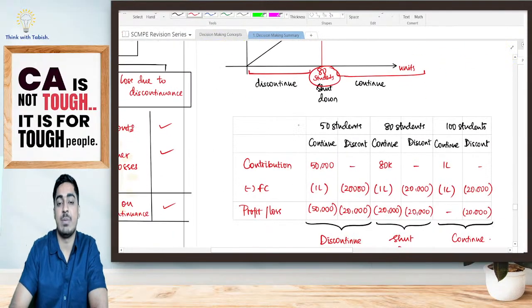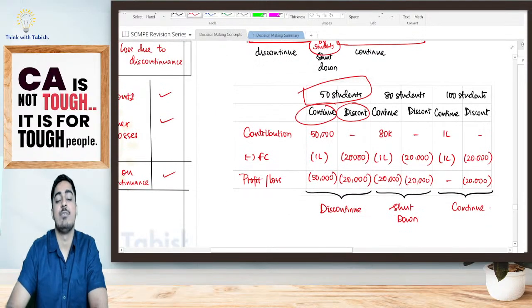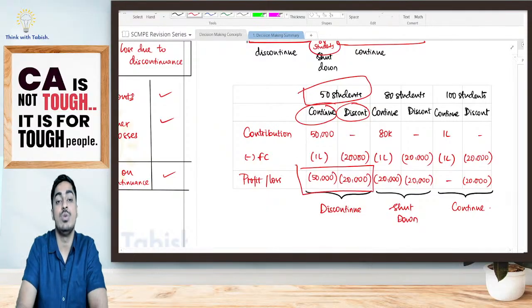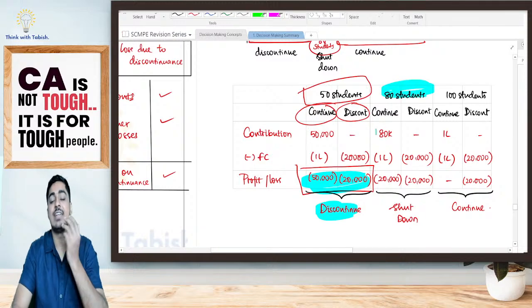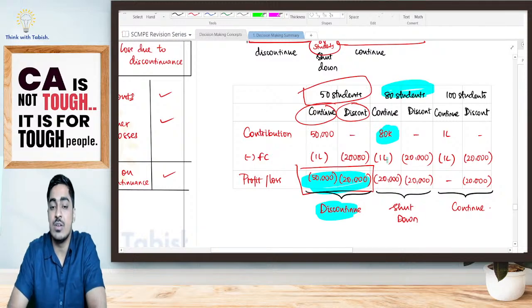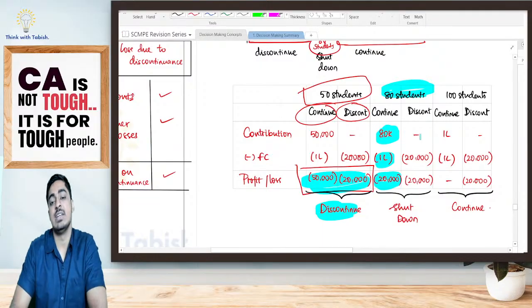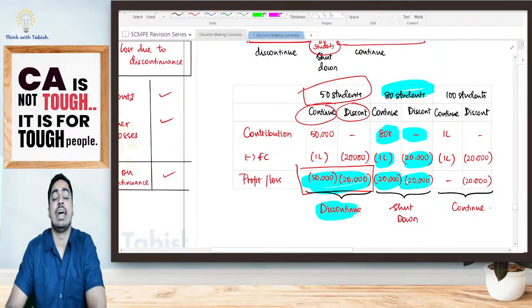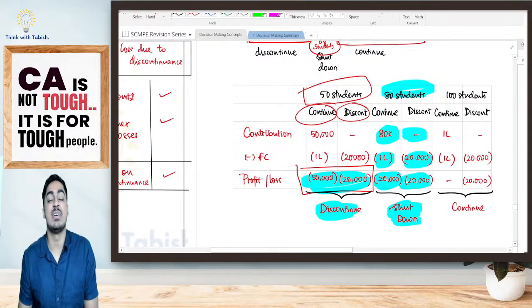Now look at this. If I'm teaching 50 students and I continue, what is happening? I'll be incurring a loss of 50,000. However, if I discontinue, my loss will be only 20,000. So it is better to discontinue if you're having 50 students. If I'm having 80 students, I'll be getting a contribution of 80,000. My fixed cost is 1 lakh, so my loss is 20,000. If I discontinue, no contribution, however fixed cost is 20,000, so my loss is 20,000. I am indifferent. Whatever is fine for me here. This is called my shutdown point.